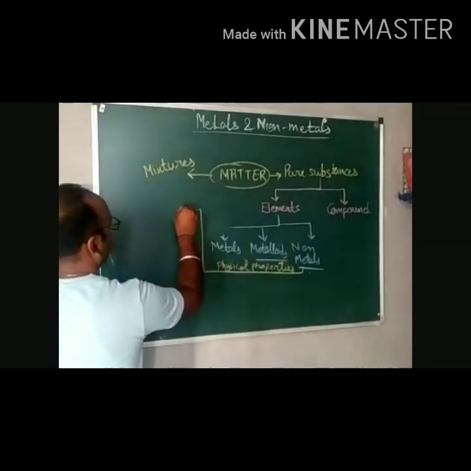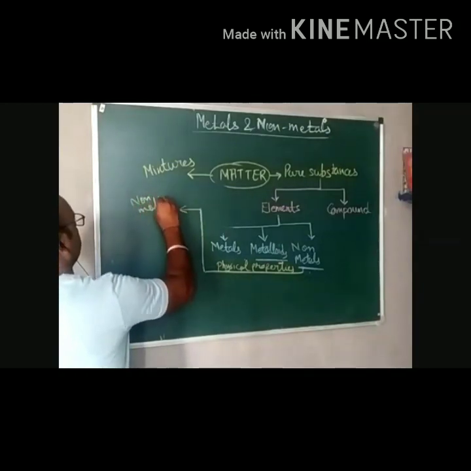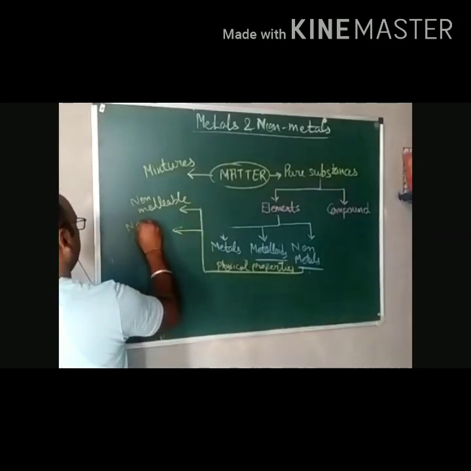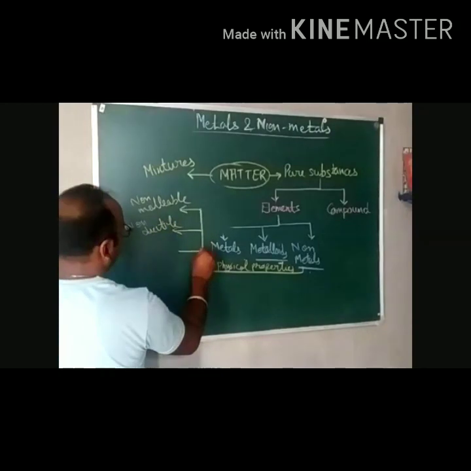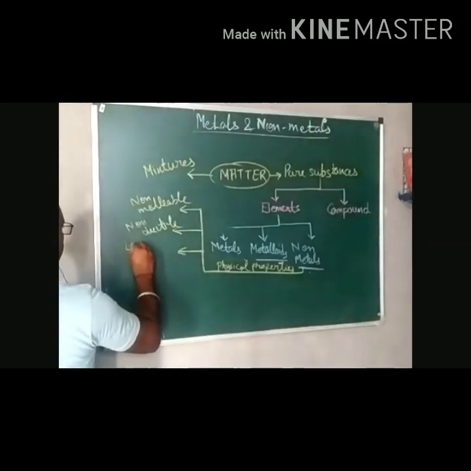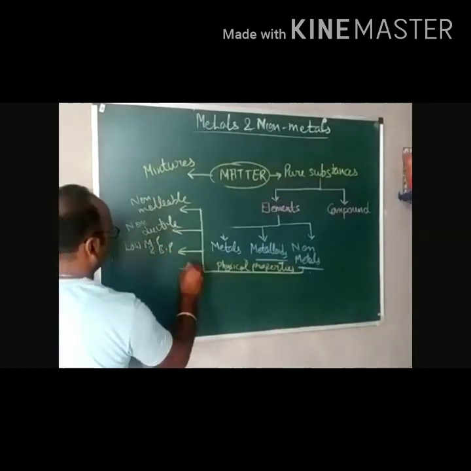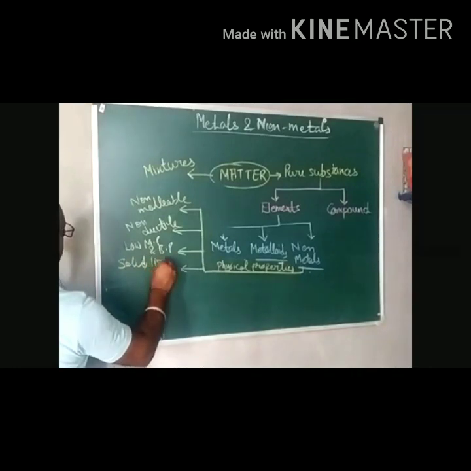Physical properties are just opposite to metals: they are non-malleable, non-ductile, with low melting and boiling point. They can be solid, liquid and gas.